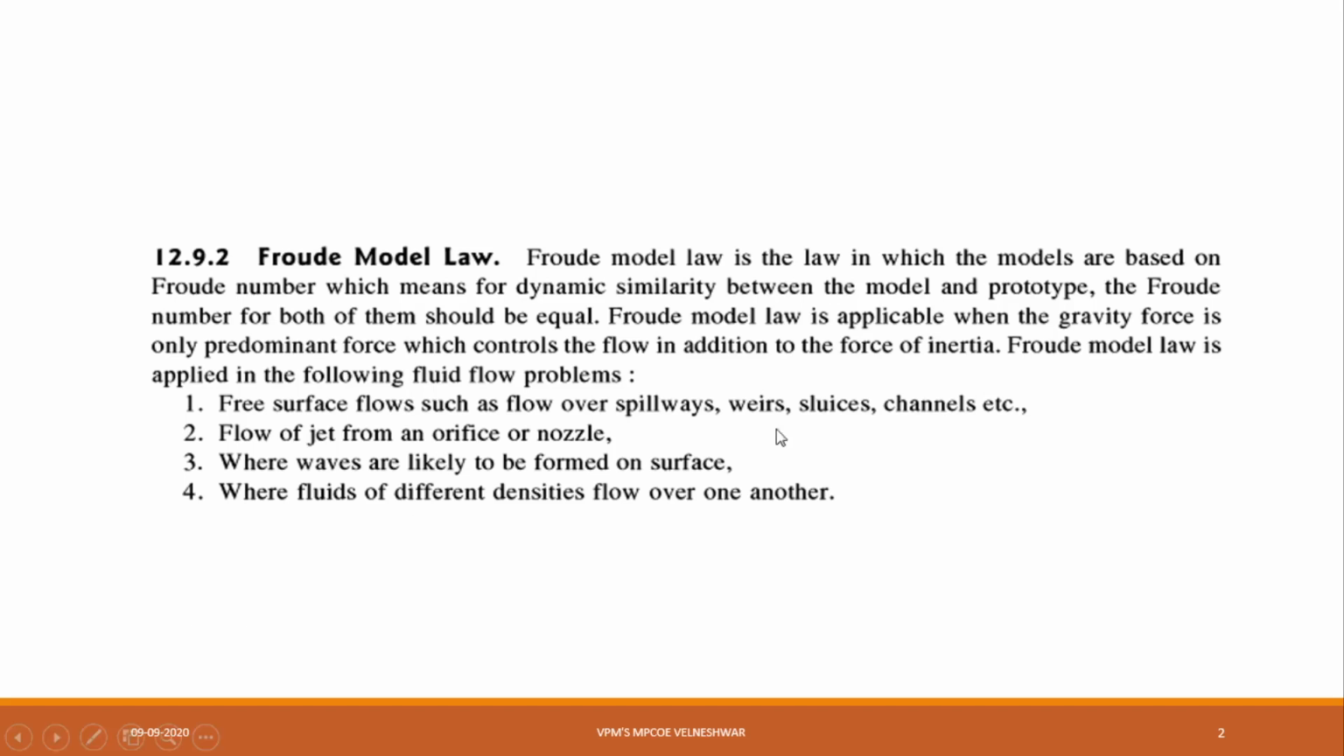Froude's model law is mainly for flow over spillways, weirs, sluices, channels. I think you know where these are useful. Spillways are useful especially for dams. Why? To control the water level. Next, weirs. A weir is used wherever a canal is there.